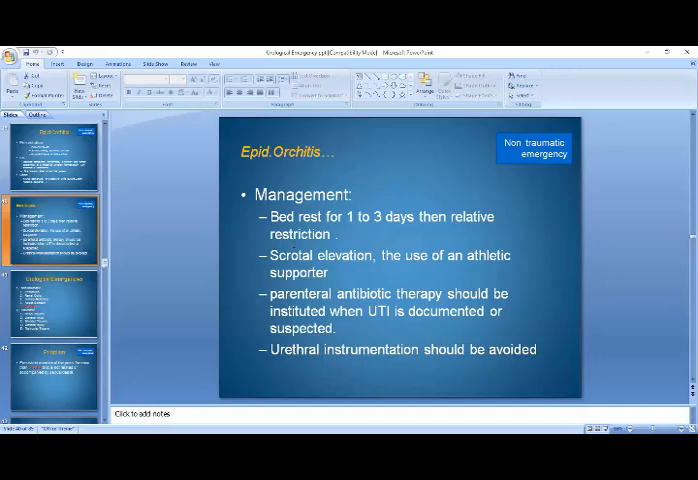When the patient is suffering from epididymocarditis, any sort of urethral instrumentation should be avoided. So, bed rest for 1 to 3 days, then relative restriction, scrotal elevation, the use of athletic supporter, parenteral antibiotic therapy should be instituted when UTI is documented or suspected, and urethral instrumentation should be avoided.